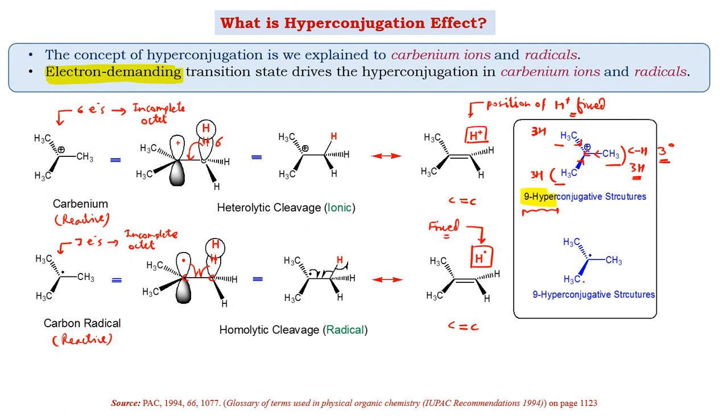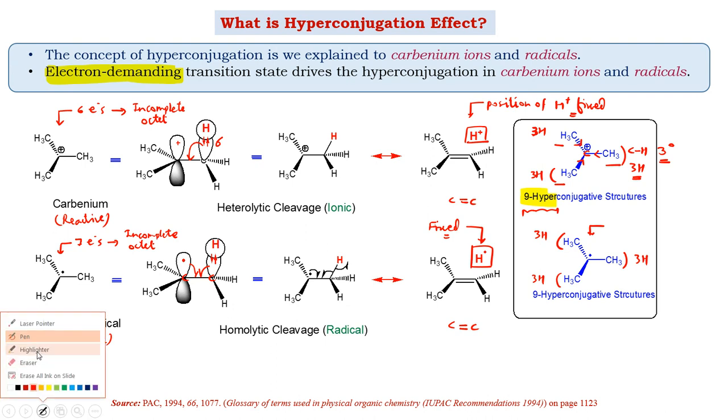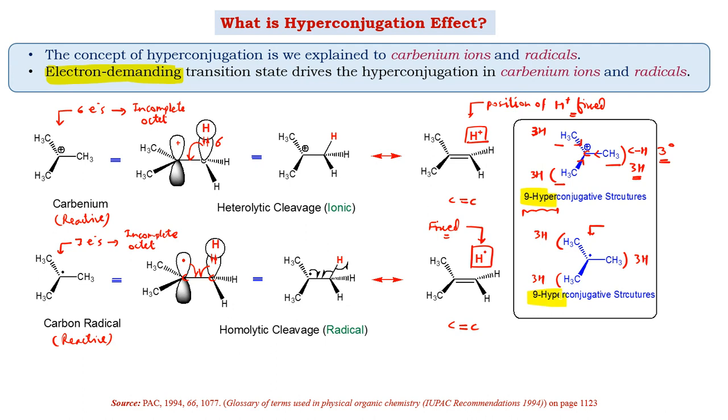For example, in this particular radical, we have the connectivities of 3 CH3, and every CH3 is able to donate electrons through 3 sigma electrons, a pair of electrons. So all the CH3 groups will contribute three such hyperconjugative structures, and overall the tertiary butyl radical over here is able to show stabilization through 9 hyperconjugative structures as such.